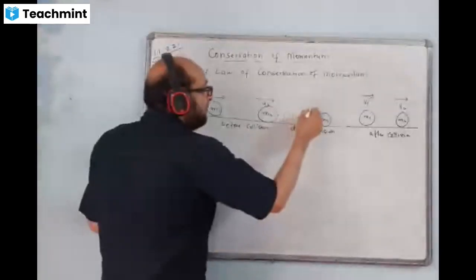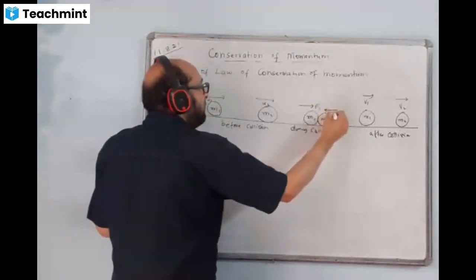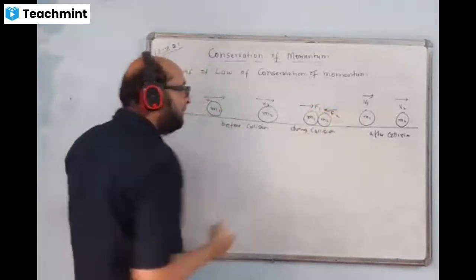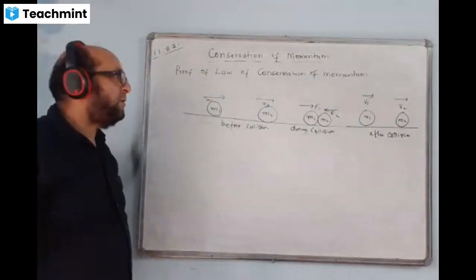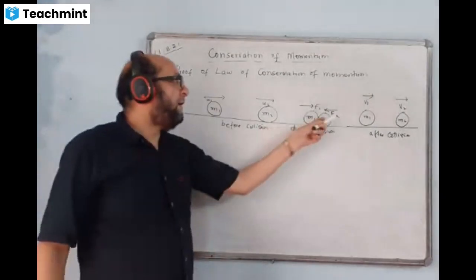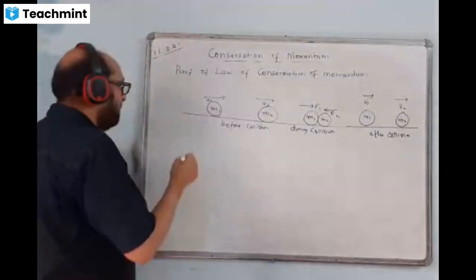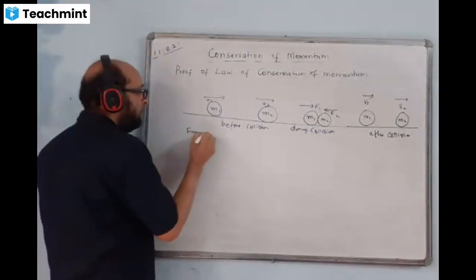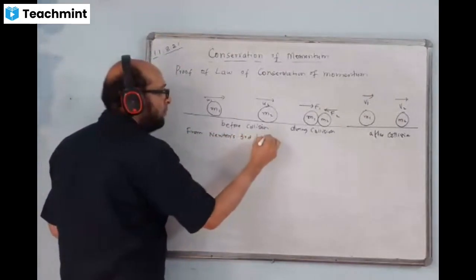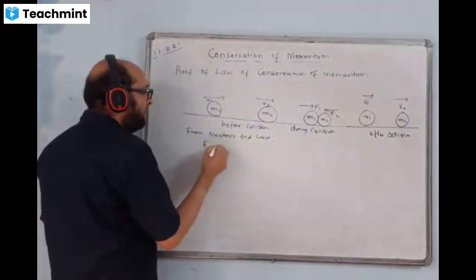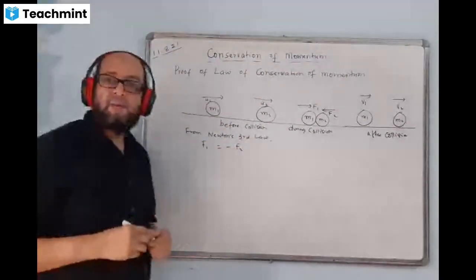During collision, this will exert a force F1 on it. This will give a force F2, action and reaction. F1 and F2 will be acting like this. According to Newton's third law of motion, F1 and F2 will be equal but opposite in direction. So from Newton's third law, we have F1 is equal to minus F2.